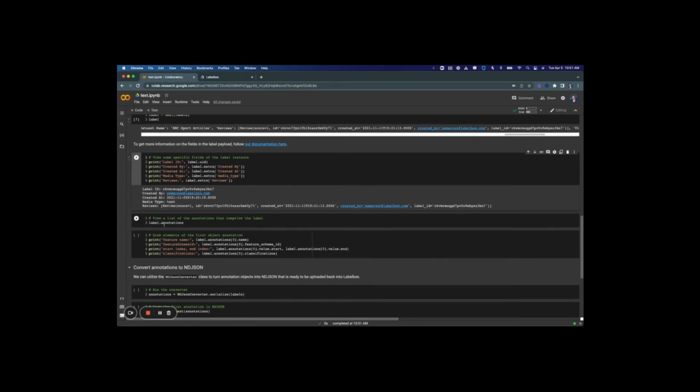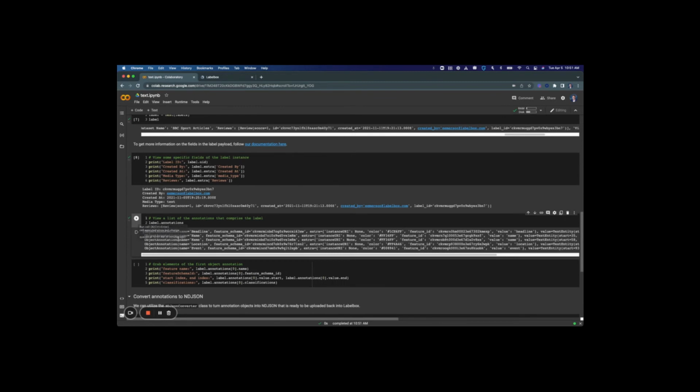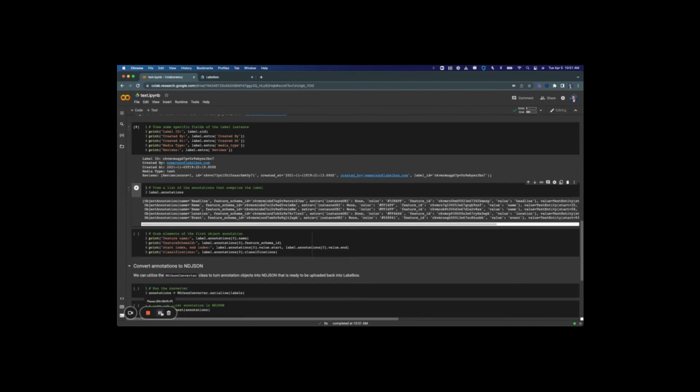And if I want to view a list of my annotations that comprise this label, I can call for the annotations field here, and we see neatly printed out the 5 object annotations that we were scrolling through above and the various information we went over. Finally, we can grab objects of this first annotation right here by asking for the 0th index of this annotations field object.